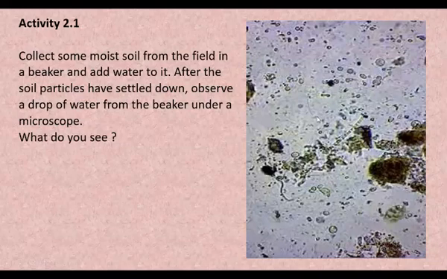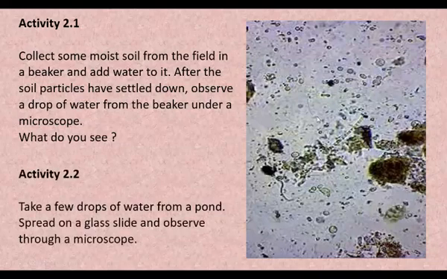Now, related to this, we are having one more activity, activity 2.2. Take a few drops of water from a pond, spread on a glass slide, and observe through a microscope. What you have to do is take a drop of water from the pond, or any other source of water which is available nearby you. Then take a few drops of water and place it on the slide, and observe it under the microscope. When you observe it, you will find such a picture. Those are some organisms, and they are moving here and there.